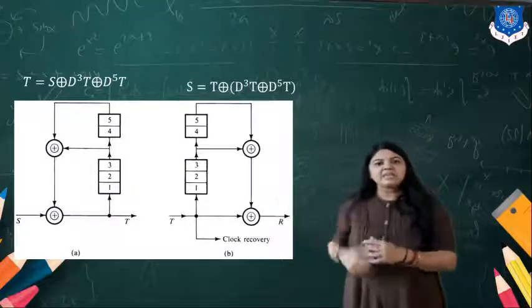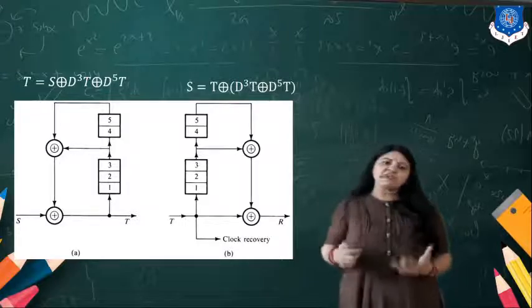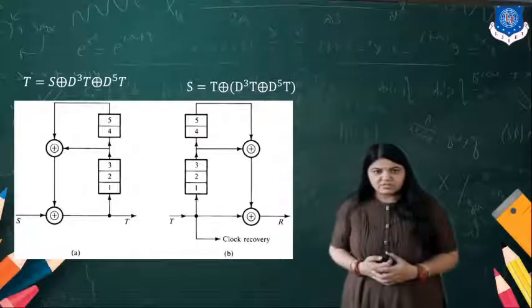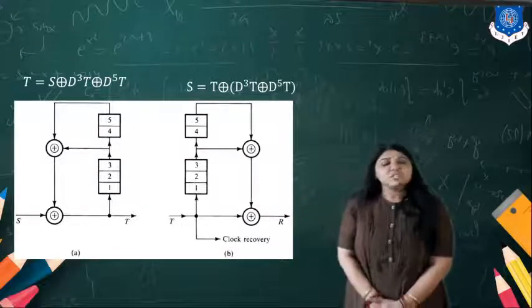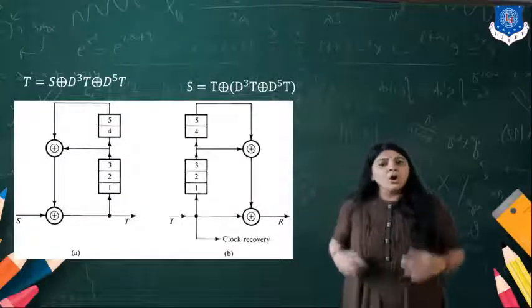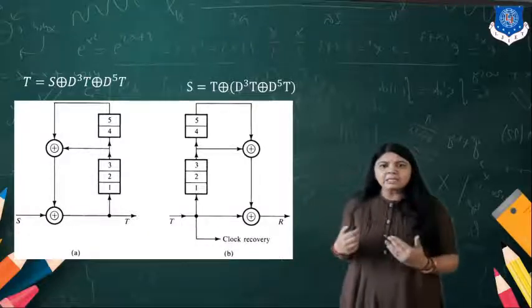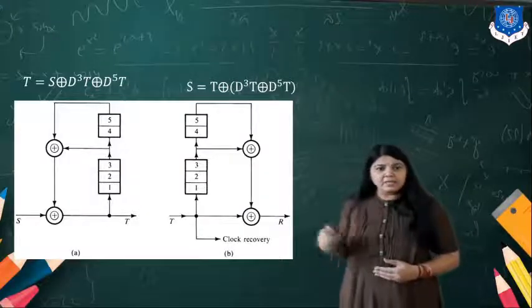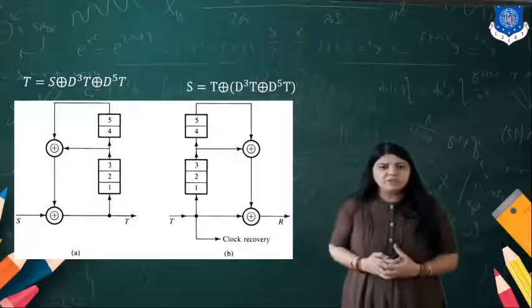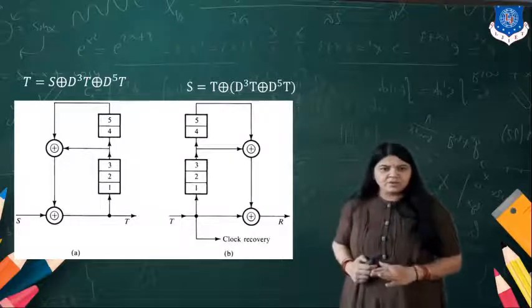You can see in diagram A, we have used modulation and we have used the XORing of this. Here we have used a 5-bit shift register. Each shift register provides a 1-bit delay. Here S is the input stream and T is the output stream.